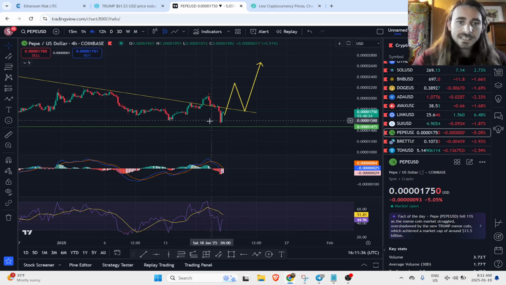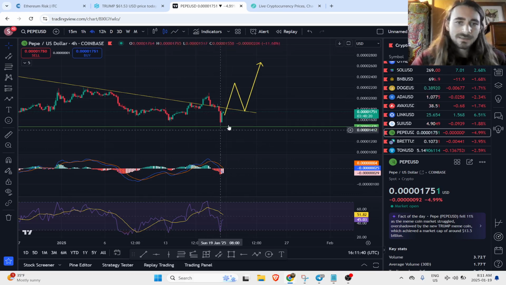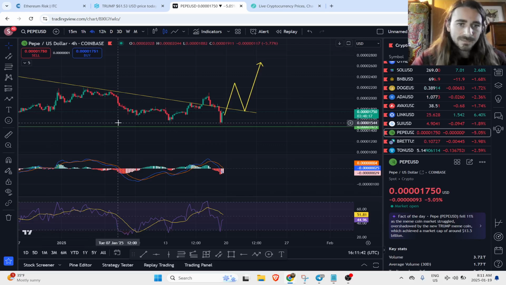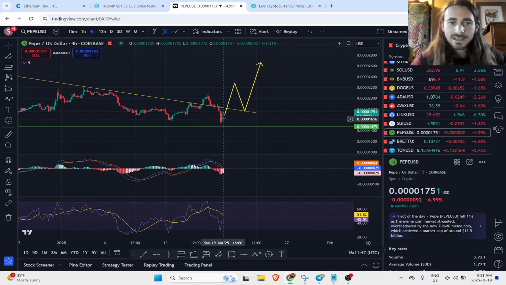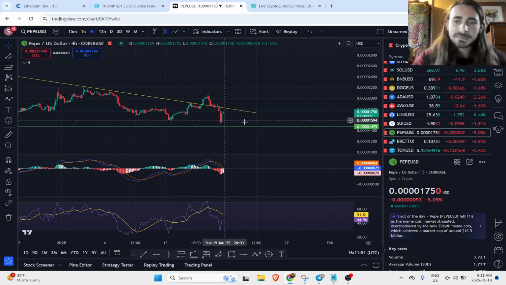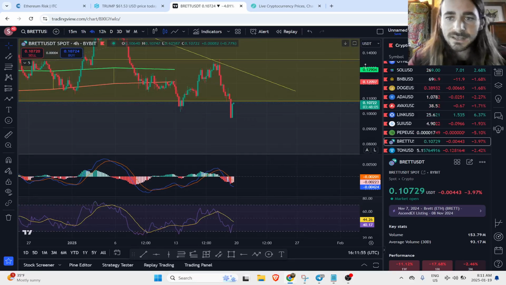I do have a spot bag of Pepe. I've had it for a while now, so I've been holding that. Yeah, so I haven't been adding to Pepe yet as of recently, waiting for more confirmation of that structure. I'm comfortably exposed to Pepe right now, so just watching that and then seeing where things go.